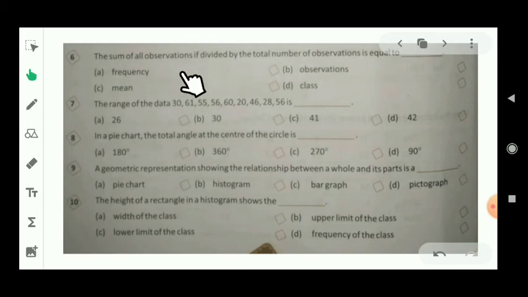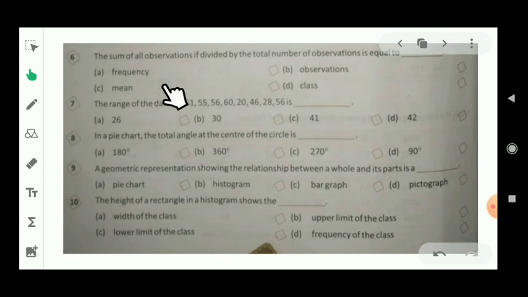Let's see question number 6. This is also based on the definition. The sum of all observations, if divided by the total number of observations, should be equal to frequency, observations, mean or class. From this definition, we can easily observe that this is the formula of the mean, because the mean's formula is the sum of observations upon the total number of observations.